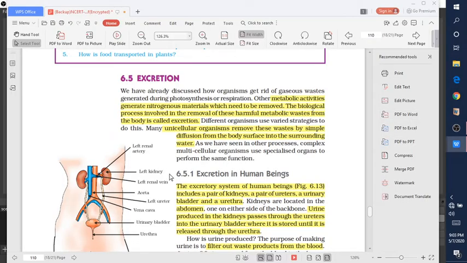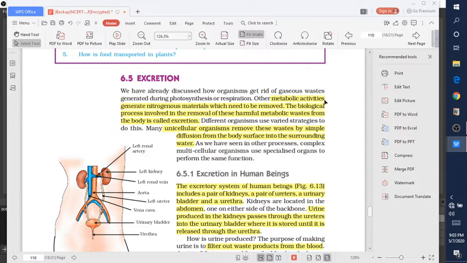So today we will start from excretion. In this we will cover excretion in human beings and excretion in plants. So let's start with excretion. What is excretion? Excretion is a biological process to remove excess or toxic waste which are the products of metabolism.